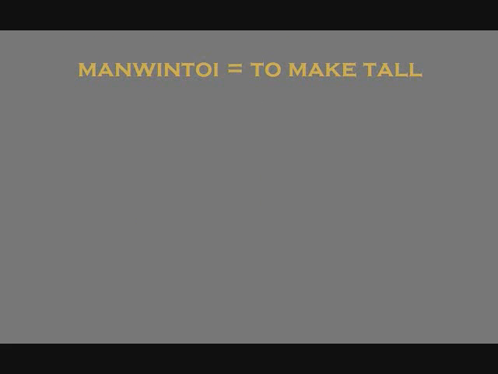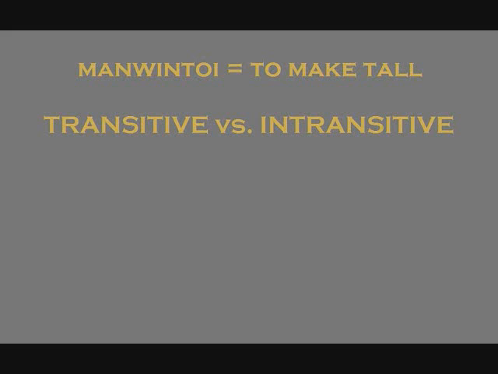Another example would be manwintoi, to make tall. Now, we never really talk about making someone taller in a transitive sense. We usually say things like, "My, how you've grown," which is intransitive. In English, we tell whether such verbs are transitive or intransitive by context. But in Dangin Nira, we have a specific word that marks these verbs as intransitive. This is kub, and it precedes the verb.